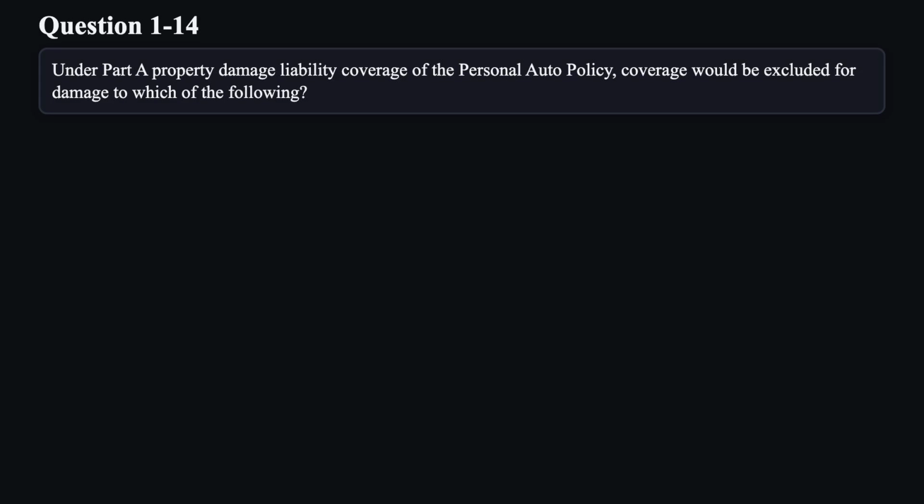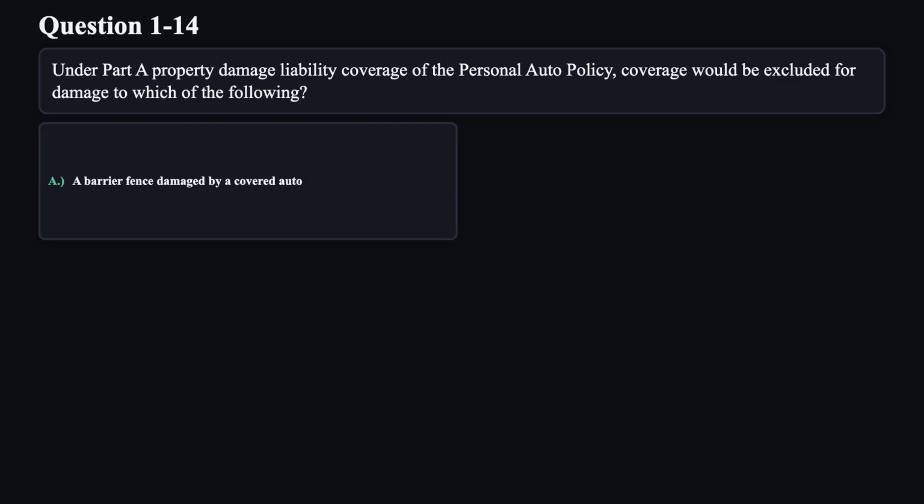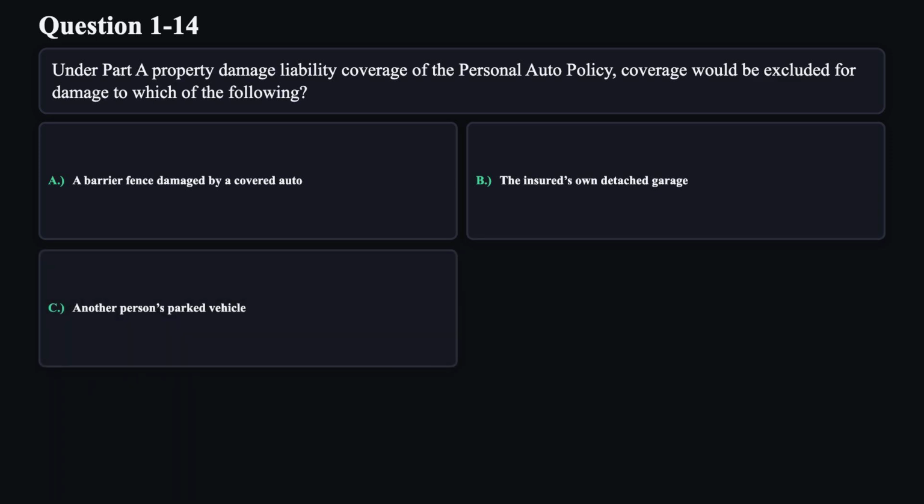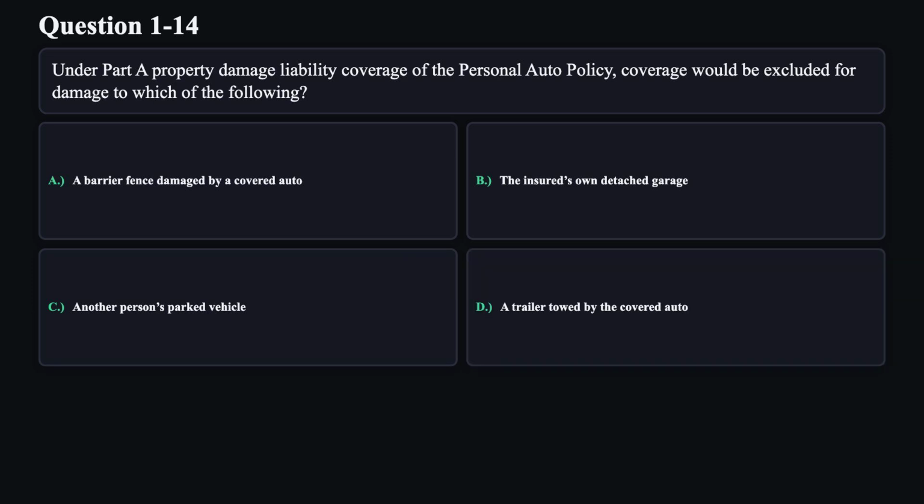Question 14. Under Part A property damage liability coverage of the personal auto policy, coverage would be excluded for damage to which of the following? A. A barrier fence damaged by a covered auto. B. The insured's own detached garage. C. Another person's parked vehicle. D. A trailer towed by the covered auto.